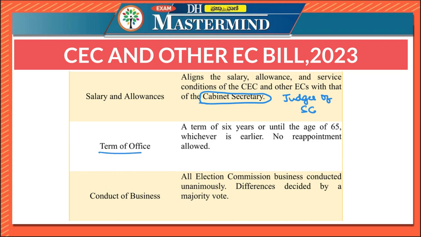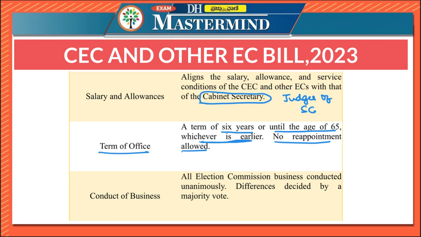And again, the term of office will be 6 years or until the age of 65, whichever is earlier, and no reappointment will be allowed. So if a person becomes election commissioner or chief election commissioner for one term, then he won't be allowed reappointment. That means he cannot hold the same position again. Now, a term of 6 years or until the age of 65, whichever is earlier.